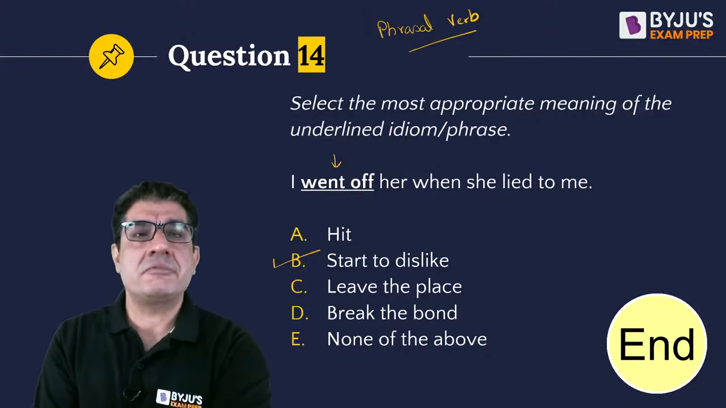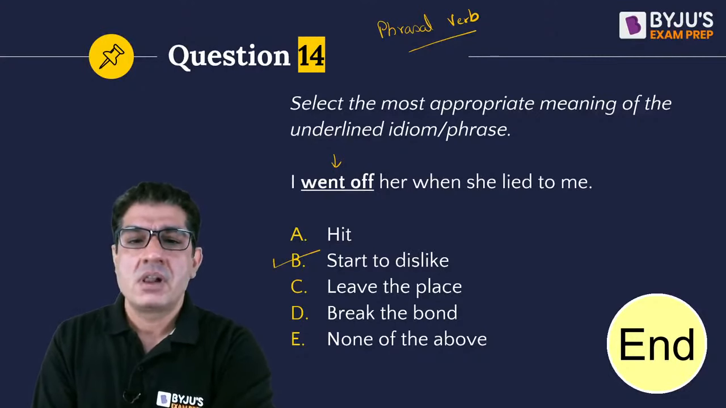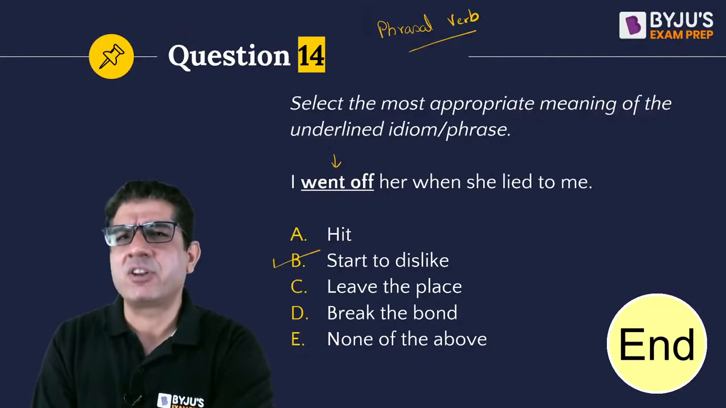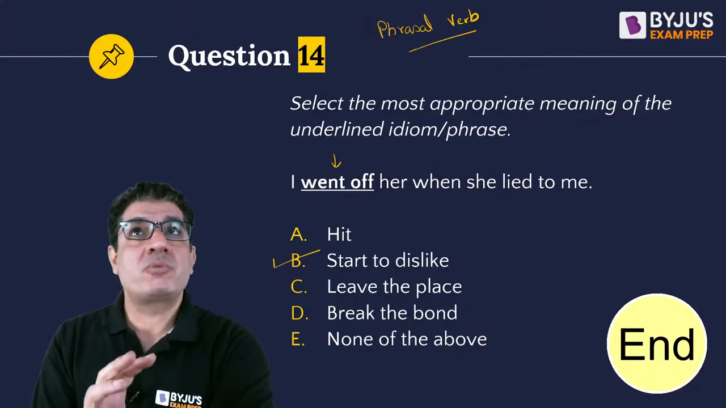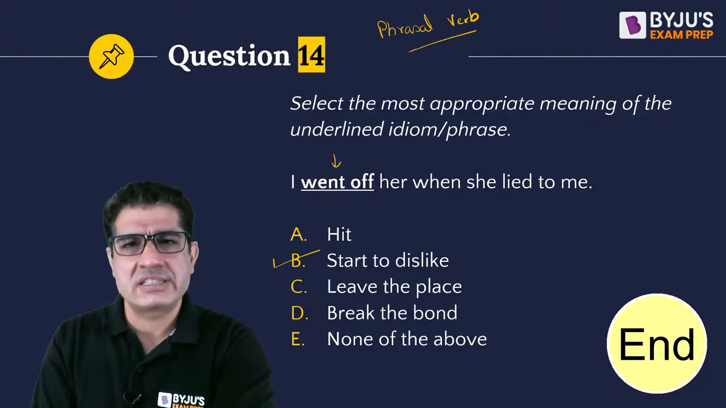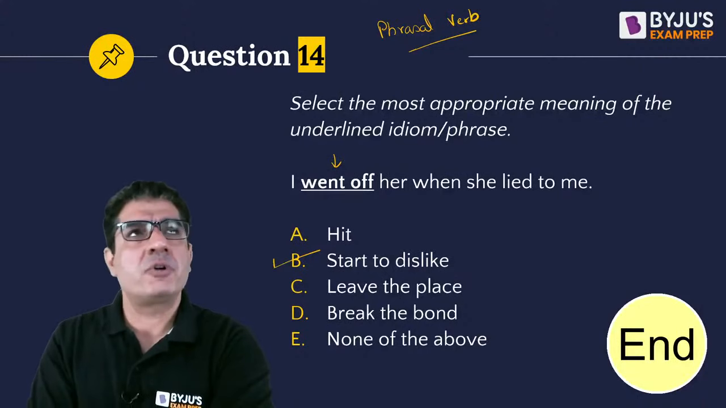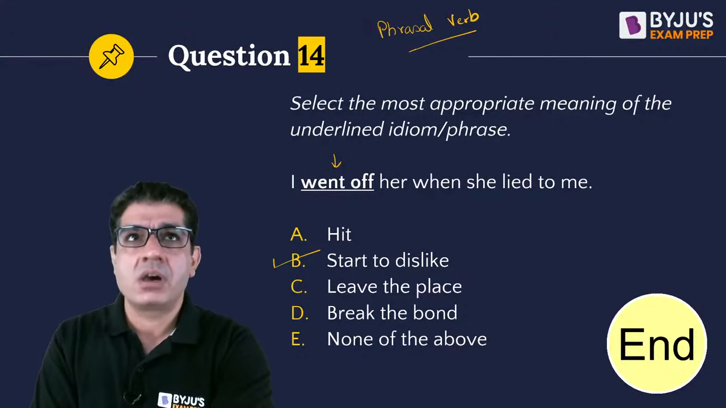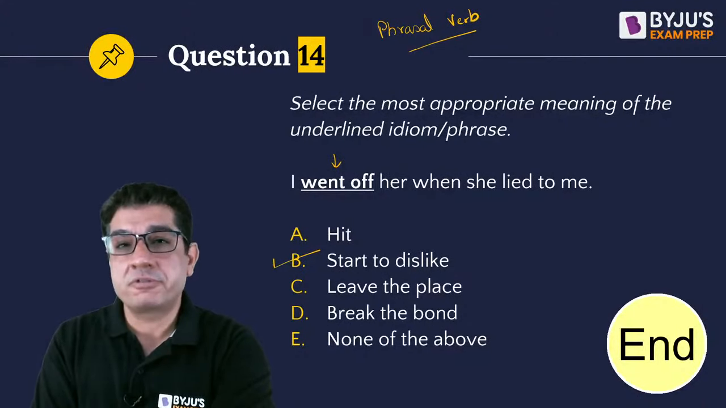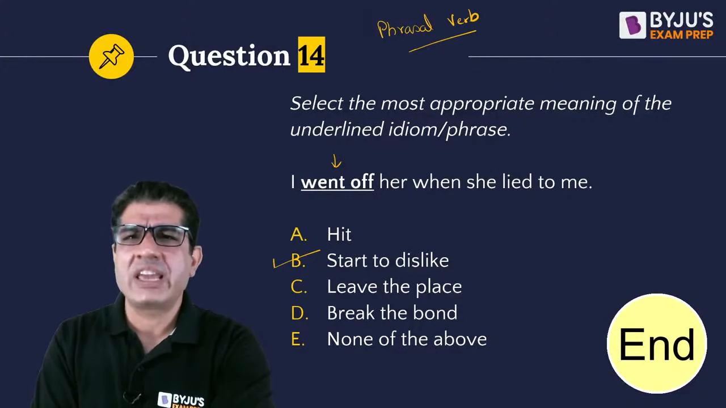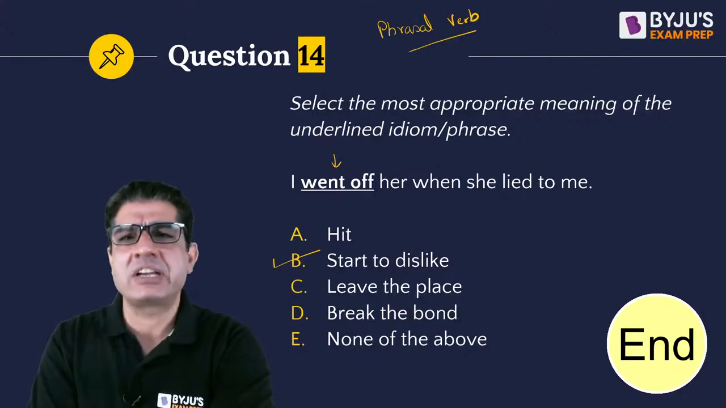So basically, when you stop liking someone or something, or when you stop being interested in someone or something, then you can use the phrasal verb "go off". For example, I went off burgers when I got food poisoning from a burger that I picked up from a takeaway.